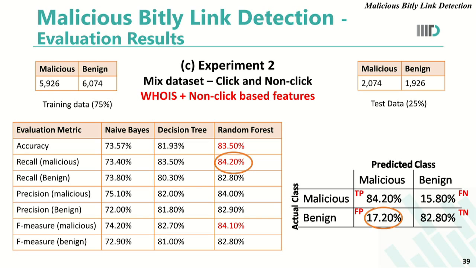Here I'll give you an explanation as to why the accuracy using random forest increased for this dataset. This is because when we have malicious Bitly links, several of these links are outliers in the sense that they behave very similar to the benign Bitly links, in terms of number of clicks, in terms of number of OSM accounts connected by the user, etc. Random forest is a very good algorithm to control this problem of overfitting or of bias. This is the reason that random forest takes these outliers into consideration and performs best for our experiment.